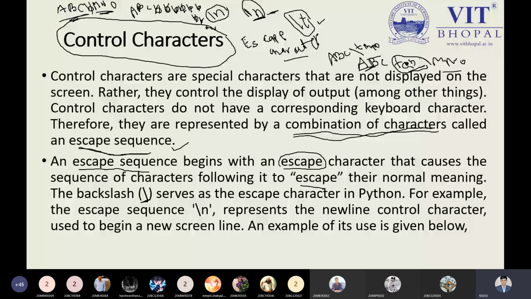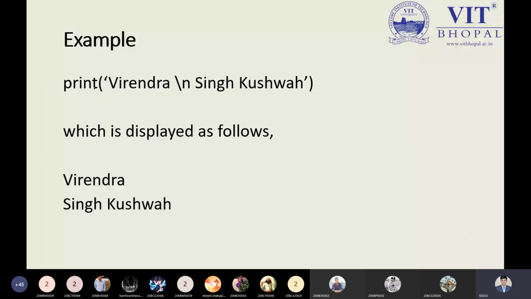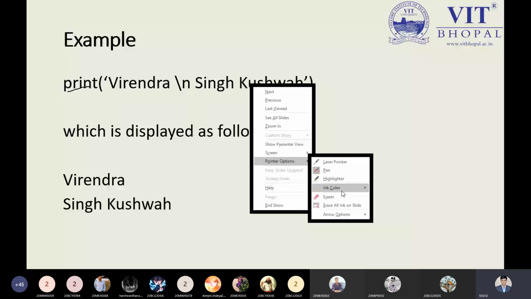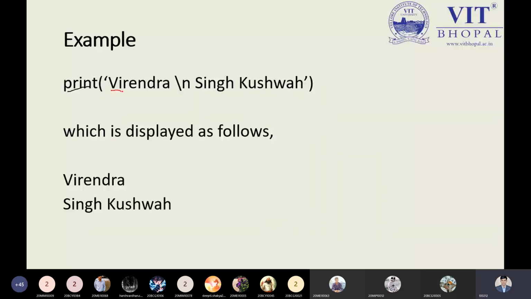Now, please tell me, do you have any doubt over here? No, sir. Okay, let me take this example, then you can understand very well. The print function is used to print the information passed over here. So Birendra is my first name, and then Singh is my middle name and Pushpa is my third name.